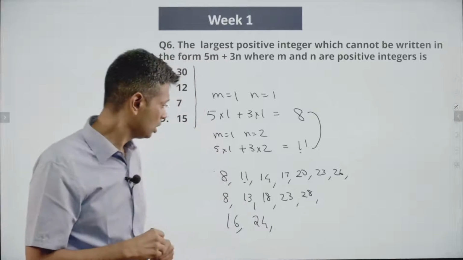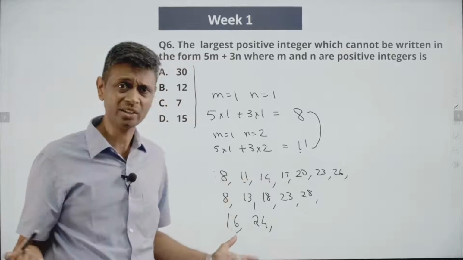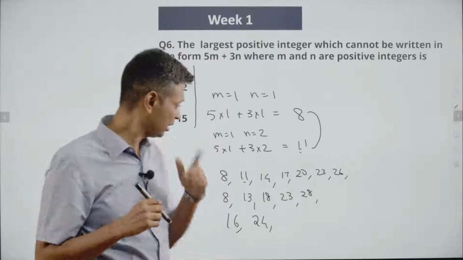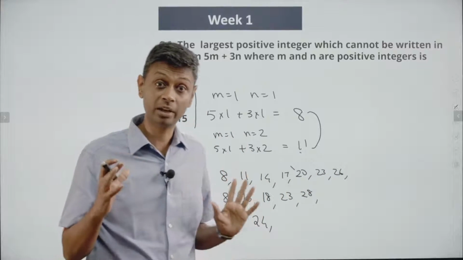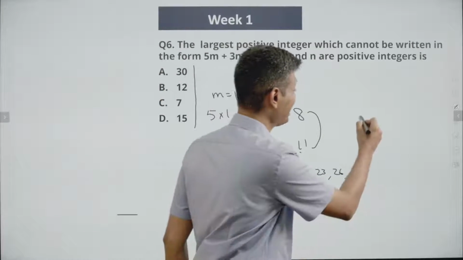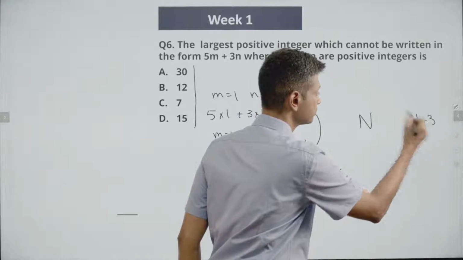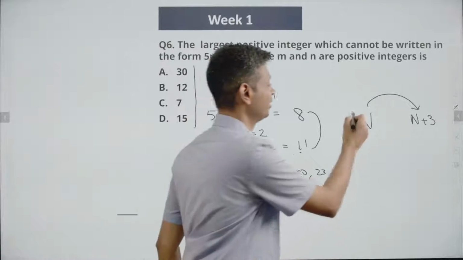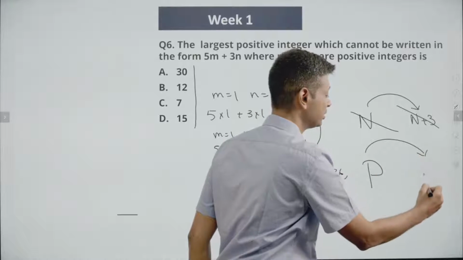Right? Now, sitting inside all of this, we still have to find a pattern. We still have not got the answer. So we're still struggling to find some pattern here. Think about this, plus 3, plus 3, plus 3, everything is possible. Now I'm going to put some algebra in. Now, if some n is possible, then n plus 3 is possible. Some number n, or n we are already using, so let me not confuse you. If some p is possible, p plus 3 is possible.